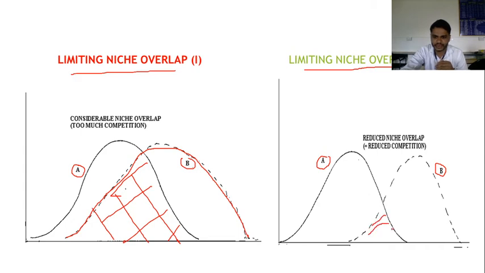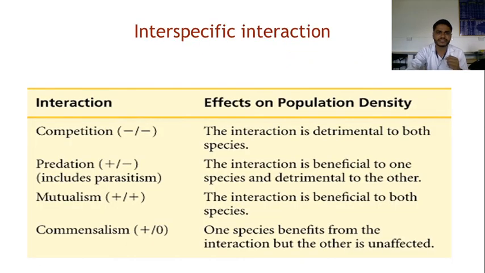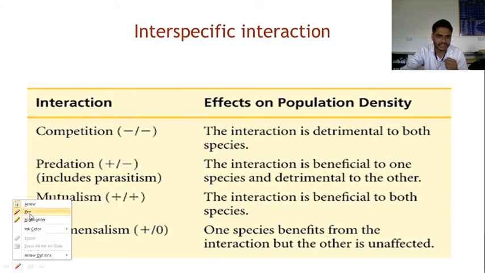That means they overlap only in this area. These two diagrammatic representations explain the interactions: on this side higher interaction of two species, and on this side lower interaction. Then the next one is a table, and this table shows the interspecific interactions.